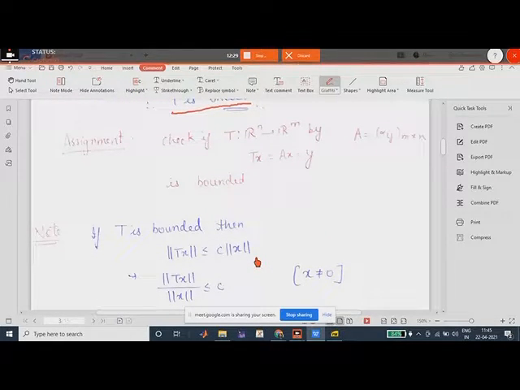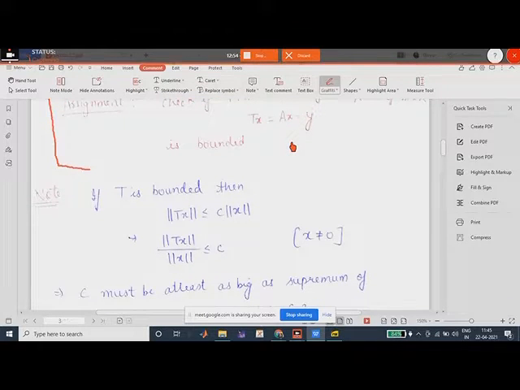Now the assignment is this part. You have to check if T from Rn to Rm defined by Tx equals Ax is a bounded linear operator. Okay, we have proved that this is a linear operator. We have to show that this is bounded. If there is any problem, we can ask it in the Q and A, right?